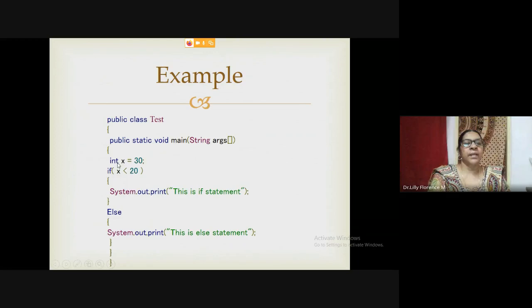This is the example again. If x is 30, we have initialized. Now we are checking if x less than 20. So in our case, x is 30, the condition will become false. So if it is false, what has to be done? It will print this is else statement. So this is if else statement.